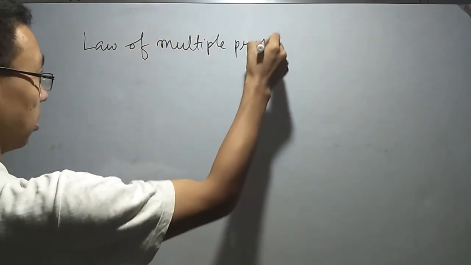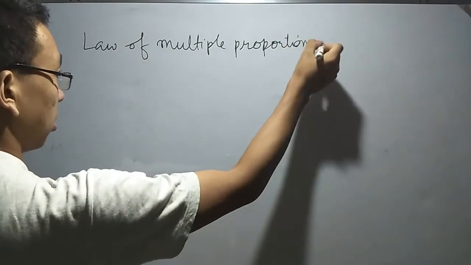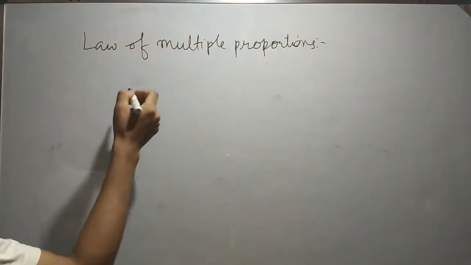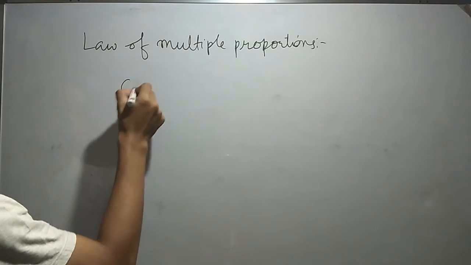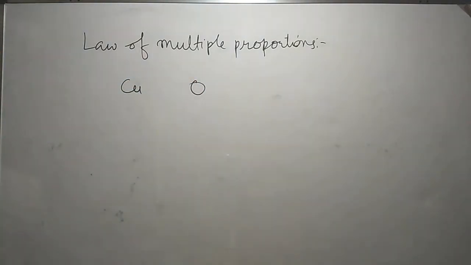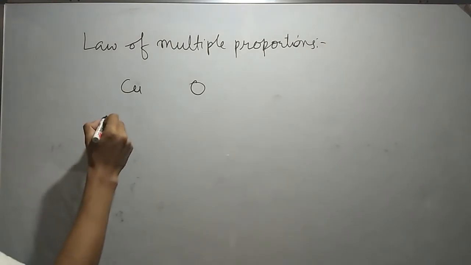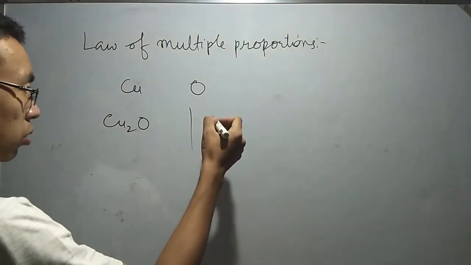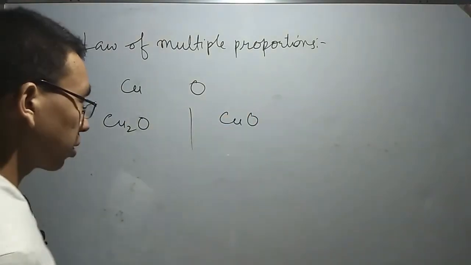Law of multiple proportions. It states that when two elements are combined together, two or more compounds are formed, such that if different masses of one element, suppose for example copper and oxygen are the two elements, are combined, copper can form cuprous oxide or cupric oxide.